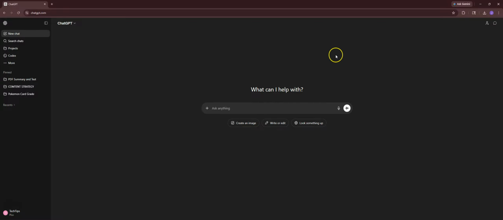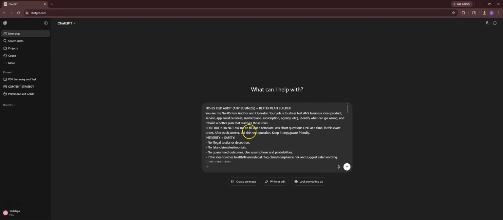So you can do it in a standard chat like this, or you can go to projects mode, which I typically prefer, mainly because of the projects-only memory mode feature that helps keep our memory hygiene nice and clean. But today we'll just do it in a standard chat just to give you guys the gist.